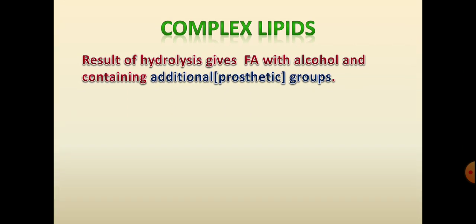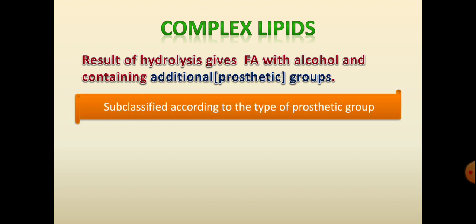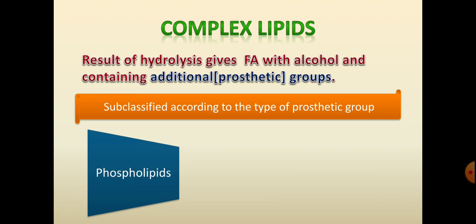Hydrolysis of complex lipids gives fatty acid with an alcohol containing an additional group, or prosthetic group. They are subclassified according to the type of prosthetic group.